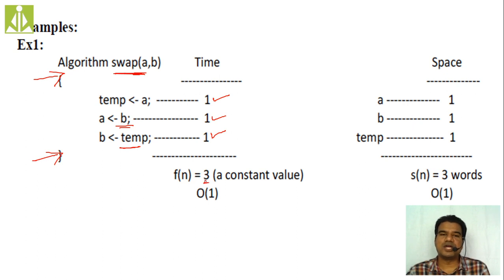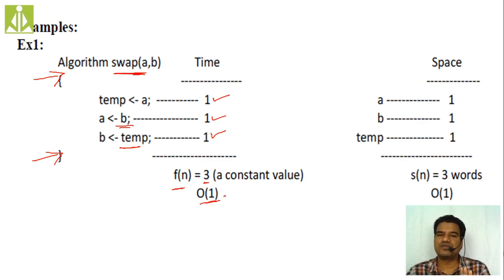So my time function equals 3 units. If you try to put the notation on this function, because these are notations, very soon you will study about them. This is big O notation.